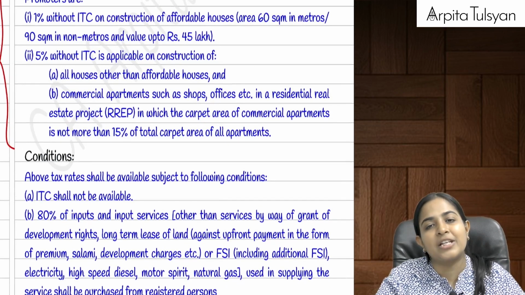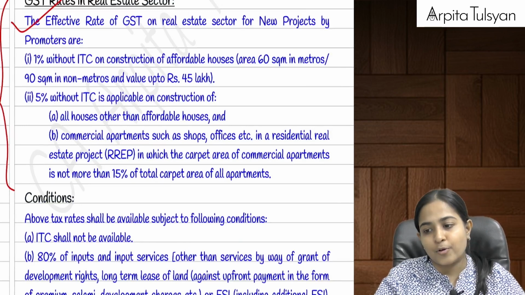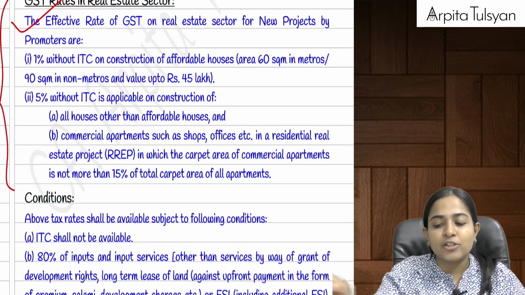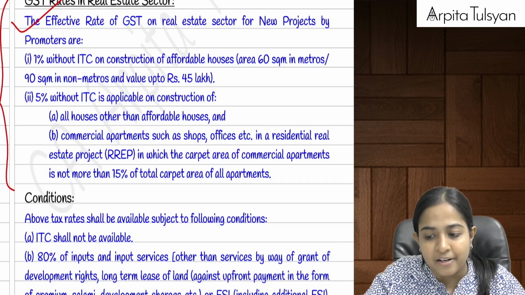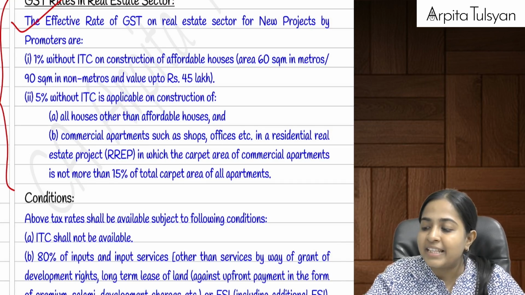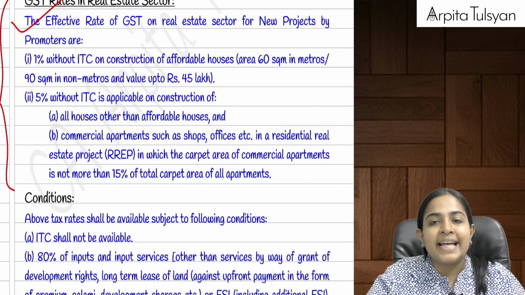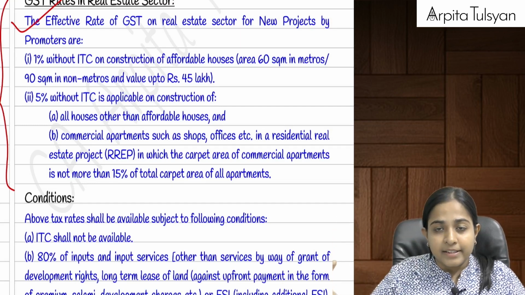This point is actually applicable only for the builders. For them, the government has told that whenever these builders, in case of real estate, are coming up with any new projects, then in that case GST will be payable.